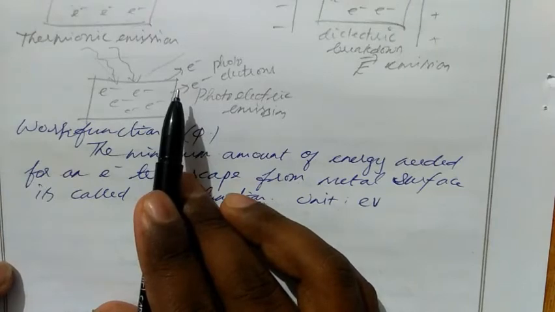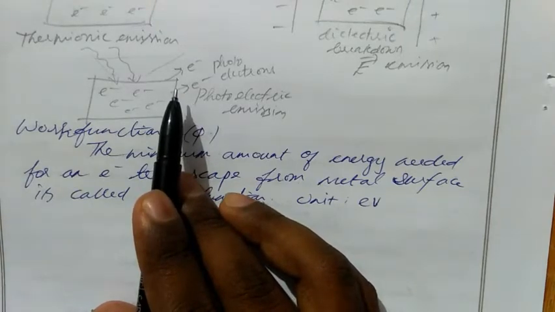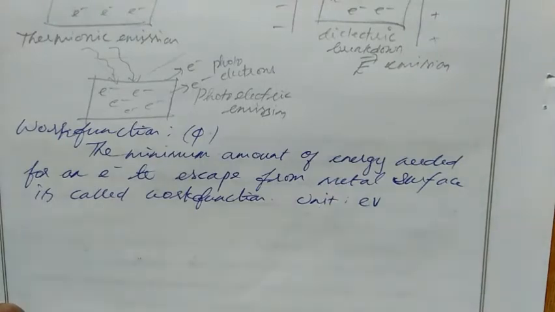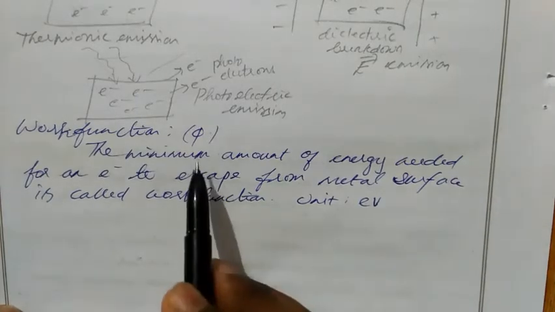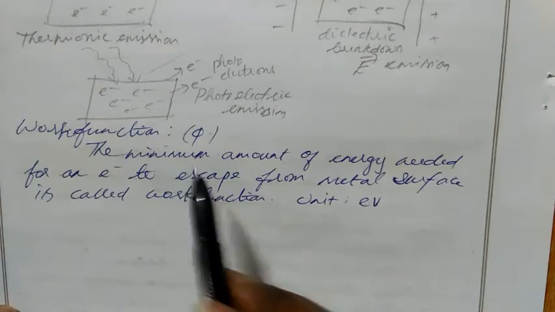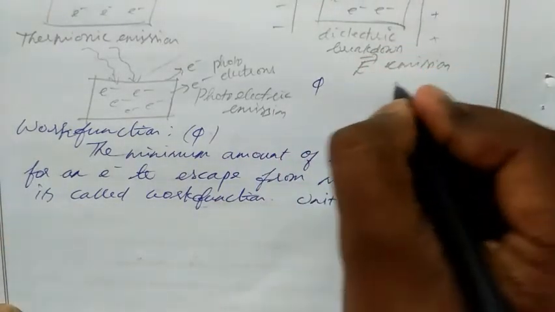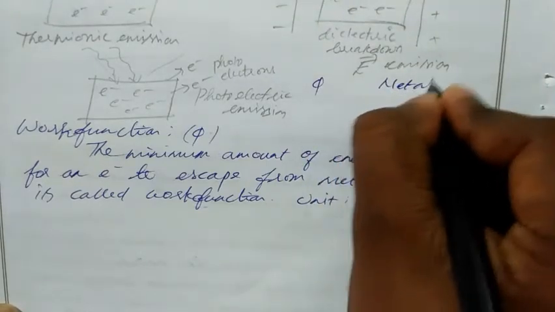So to make the electron come out of the metal surface, we should give some energy. That minimum energy for an electron to escape from the metal surface is known as the work function. Its unit is eV and it is denoted by phi. Different materials have different work functions. We can take some metals here.